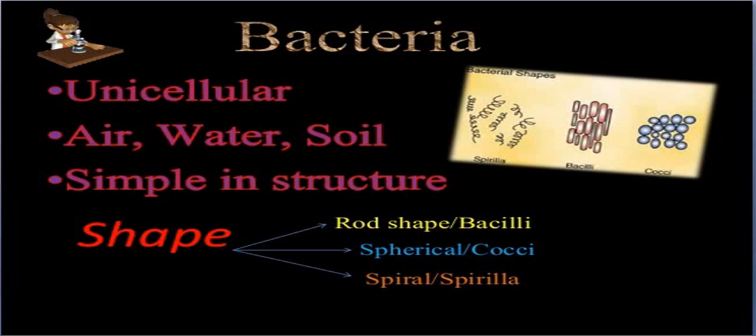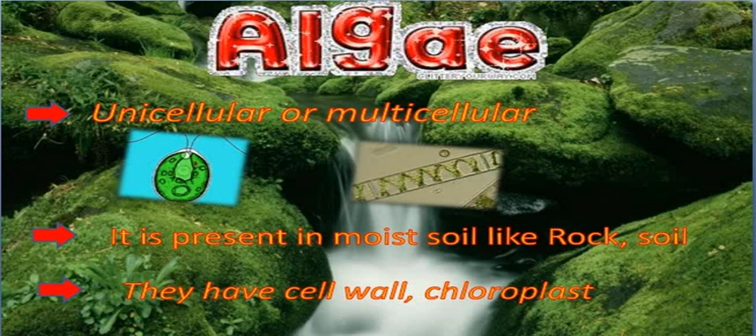This image, the third one, represents the cocci bacteria. And the first image represents the spiral, or I can say spirilla. Now comes our next topic, that is algae.